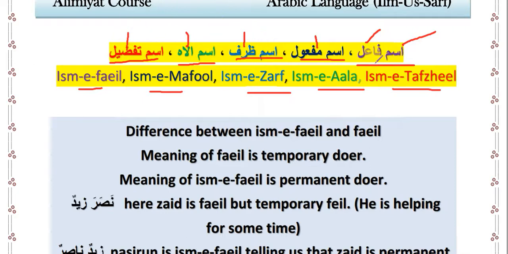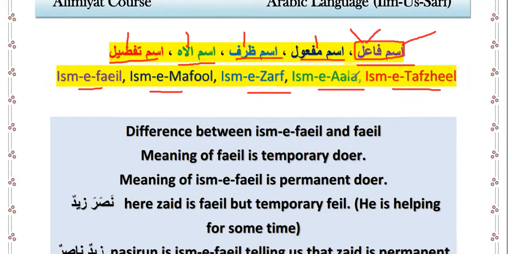But also, this ism-fa'il is different from the fa'il which you have learnt in ilm-us-sarf or ilm-un-nahw also, and this ism-maf'ul is different from the maf'ul which we have learnt in ilm-un-nahw.